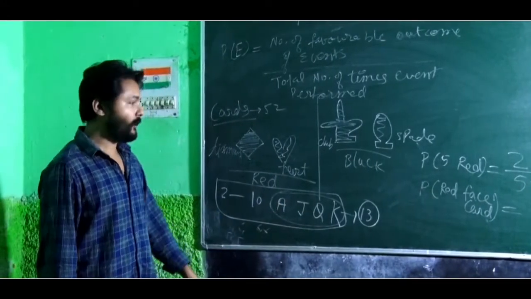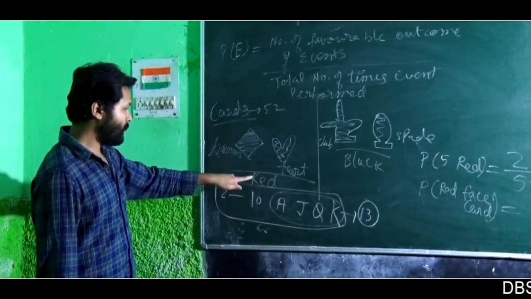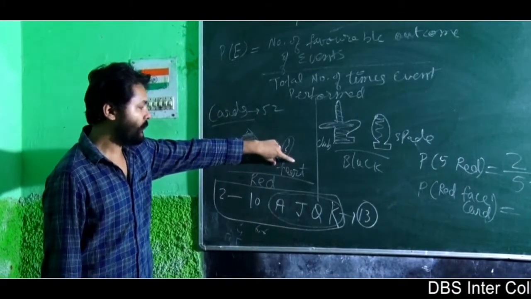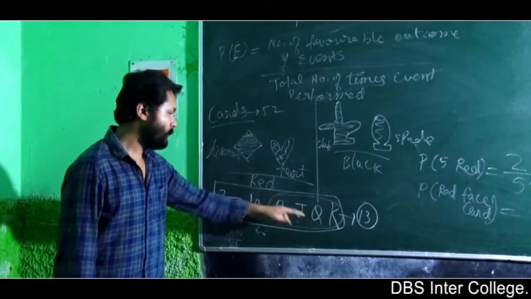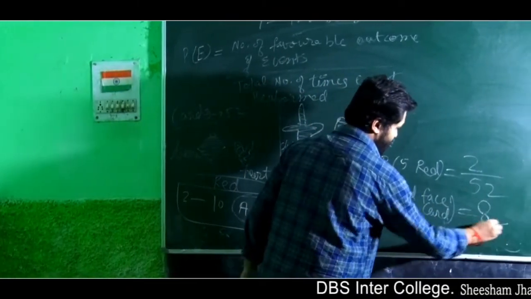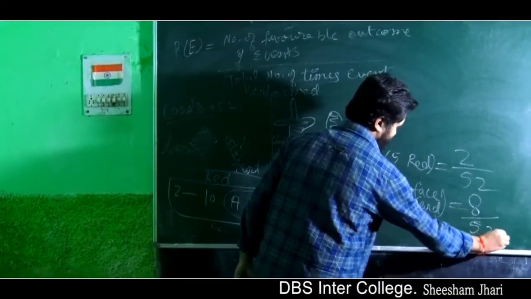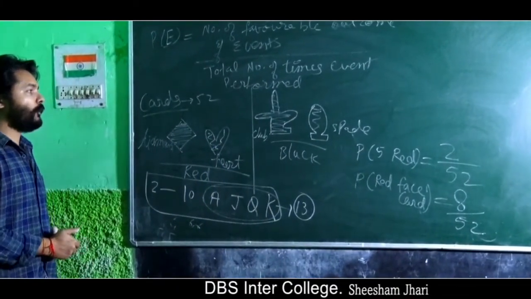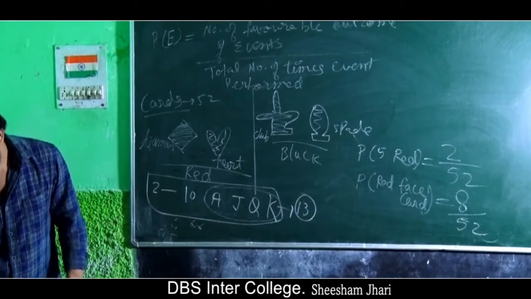AKJQ is the face cards. So red face card means AKJQ here, AKJQ here. So total is 1, 2, 3, 4. 4 plus 4 is 8. So it is 8 face card upon total number of events is 52. Okay. Like this, we have to solve all card related questions.